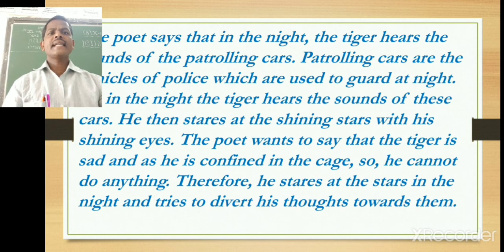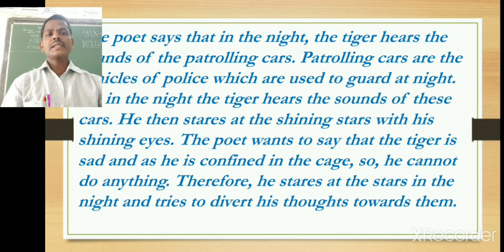The poet says that in the night the tiger hears the sounds of the patrolling cars. Patrolling cars are only the police which are used to guard at night. In the night, the tiger hears the sound of these cars. He then stares at the shining stars with his shining eyes.